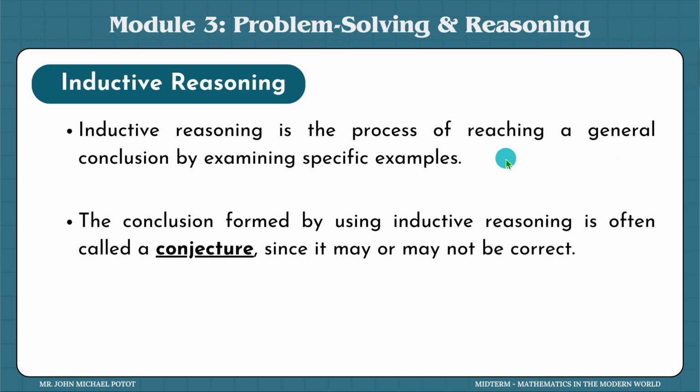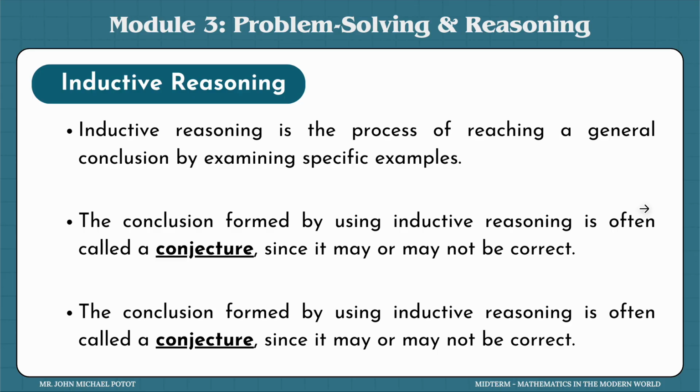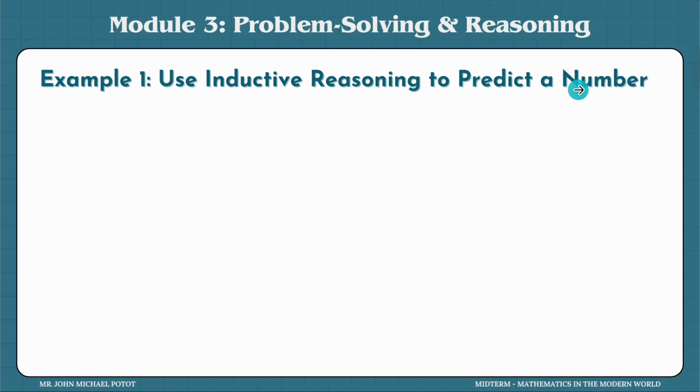It was also just restated here. This is repetitive information from the previous slide, but the important part here is that a conjecture may or may not be correct. So it's still the same with the concept of a statement. It may be true or false, similar to that. That was also doubled; I will just erase that when I send the slides to you. Now let's try it with an example. Let's begin with using inductive reasoning to predict a number.